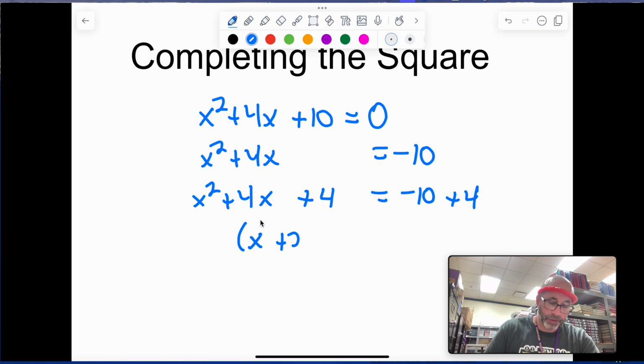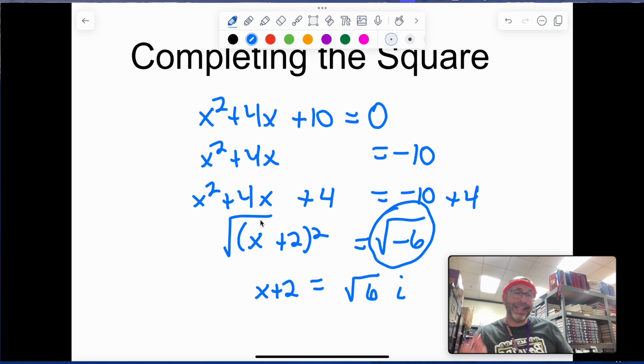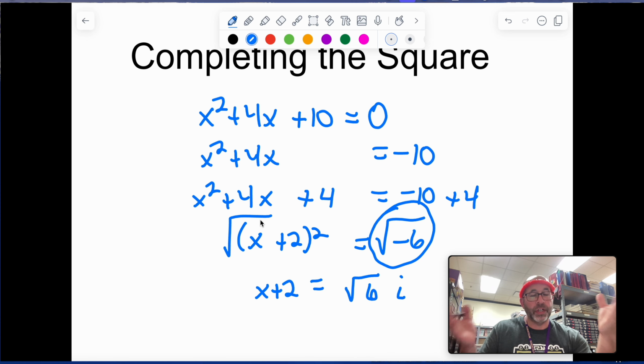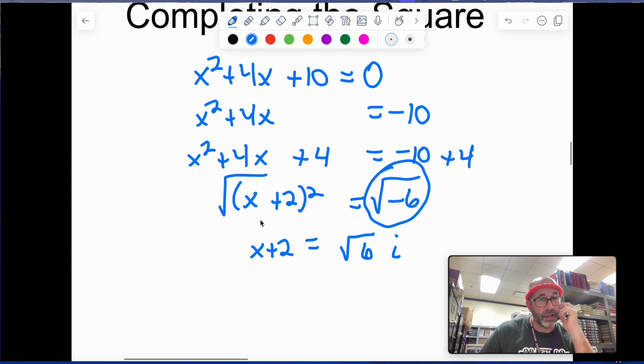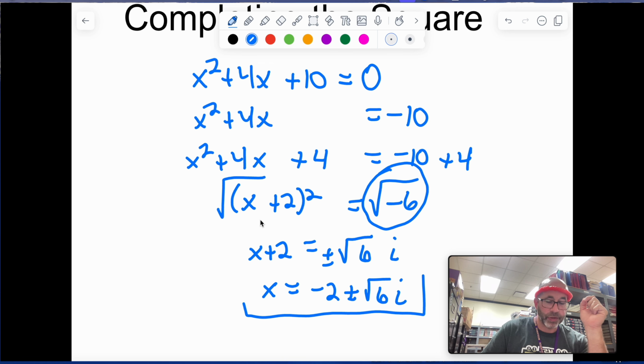This becomes x plus 2 squared equals negative 6. We take the square root of both sides, and we get x plus 2 equals plus or minus the square root of 6 and then an i. I can't take the square root of a negative. This is where we get an error in our calculator. So we just leave it as an i on the outside, making it imaginary. Then we have x equals -2 plus or minus root 6i. These are the two answers.